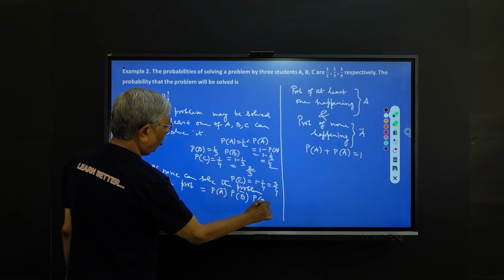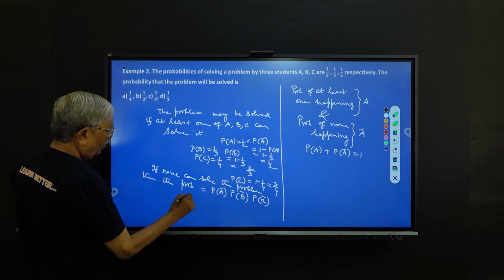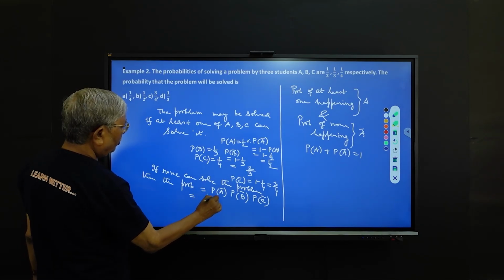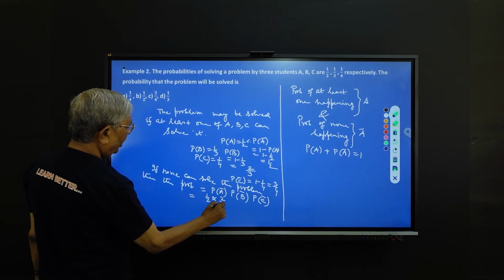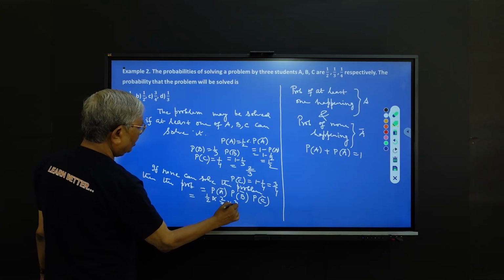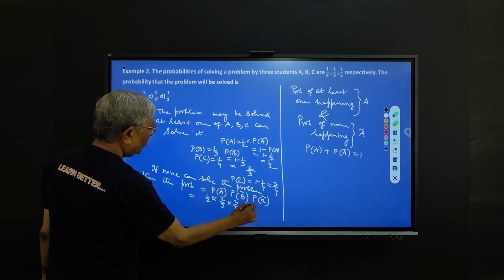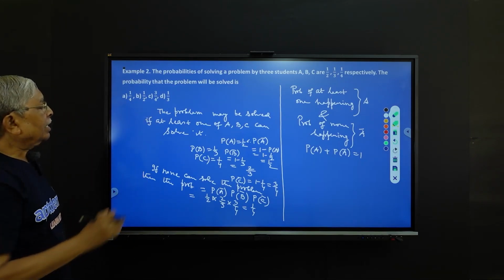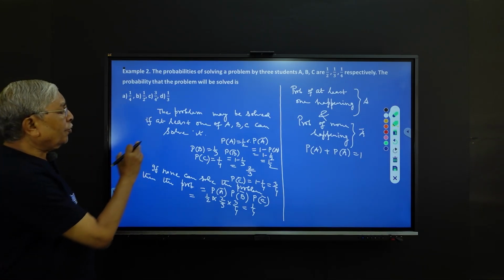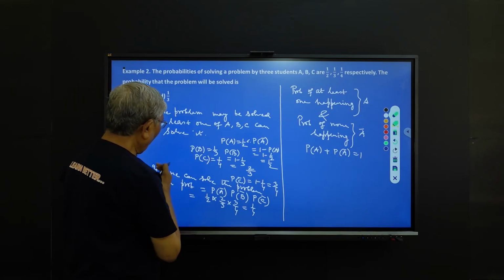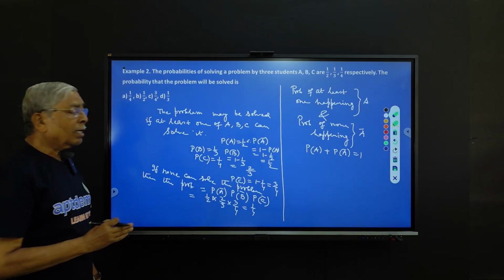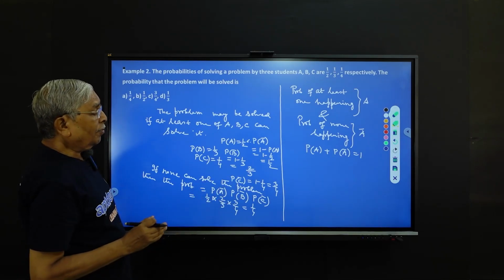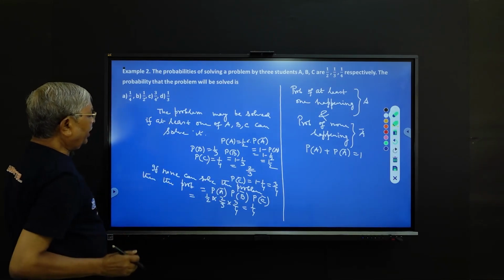This is half into 2/3 into 3/4. That is 1/4. Just now I have written that the problem may be solved if at least one of A, B, C can solve it. So if none of A, B, C can solve the problem, the probability for which is 1/4. So this is a complementary event.